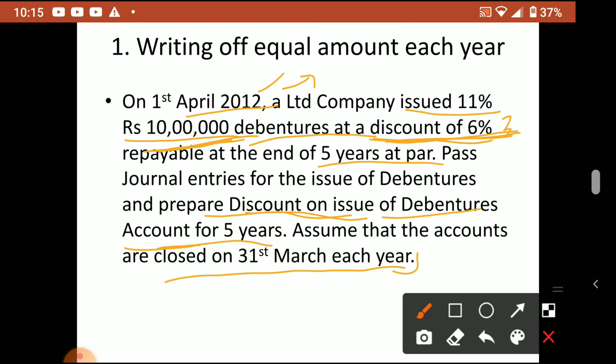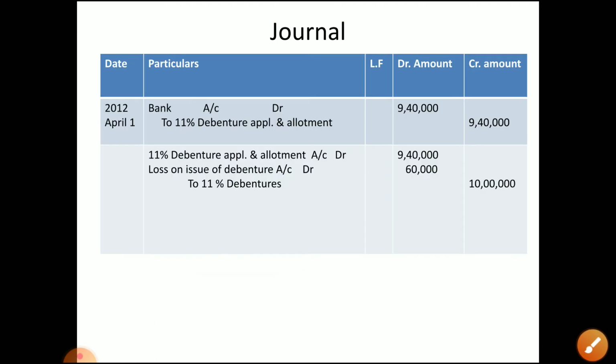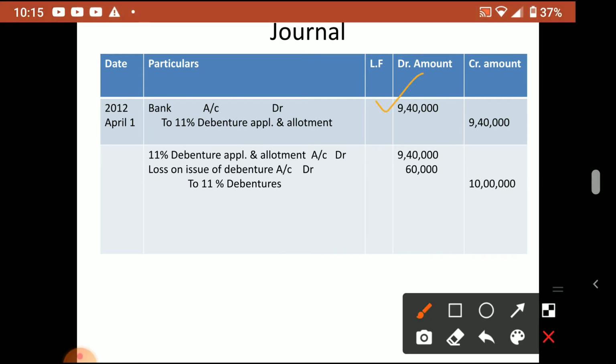Now we have to write off that discount. So how to do this? Through an account we make it. Here the journal entry is already given: bank account debtor to debenture application and allotment 9 lakh 40,000. After discount only we receive. Then debenture application and allotment account debtor 9 lakh 40,000, then loss is 60,000, then debentures 10 lakh. This way we can pass the journal entry. Next we'll do how to make the account to write off the discount on debentures account.